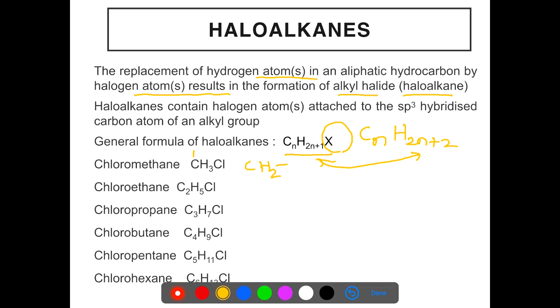Now, we find that in haloalkanes, the halogen atom is attached to an sp3 hybridized carbon atom. You all know the tetrahedral structure of methane.